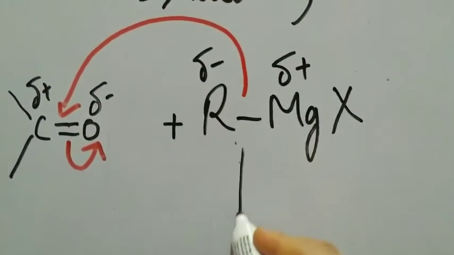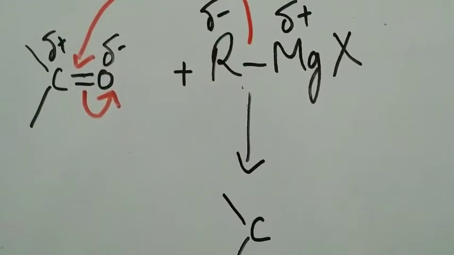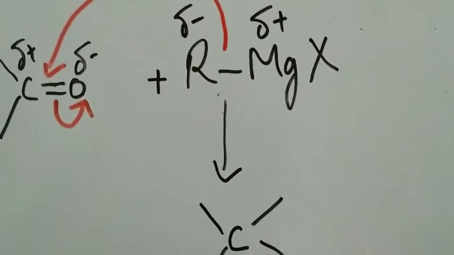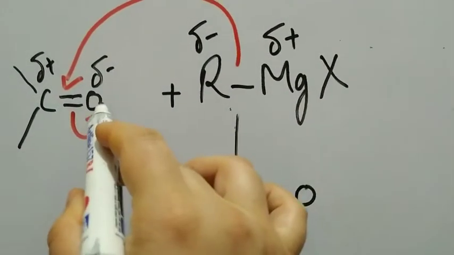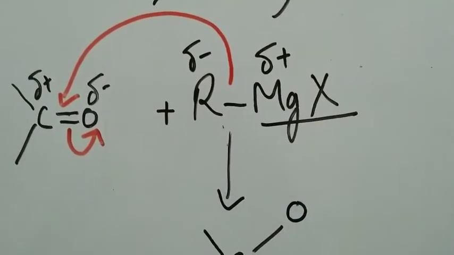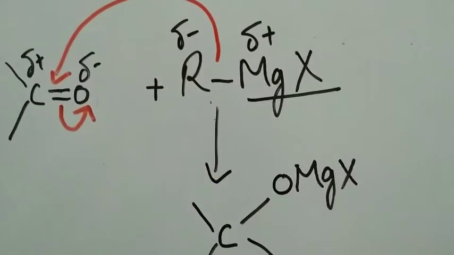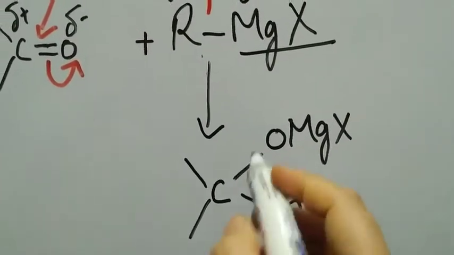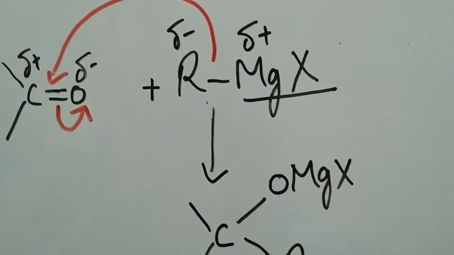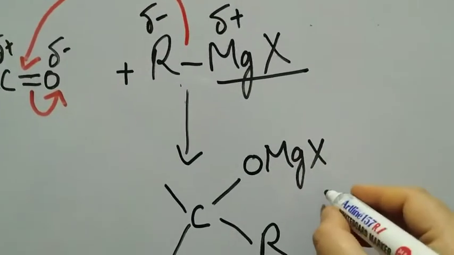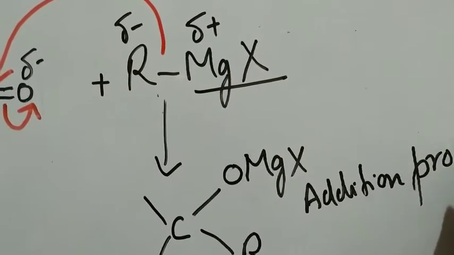And when that happens, I will write down carbon as such. We started with this carbon, we'll write it like this. We'll open this double bond into two single bonds. On one side we have oxygen. Since it's negatively charged, to it will be linked the positive part of Grignard's reagent, OMgX. Right? What are we left with? We are left with R. The whole RMgX is added to the carbonyl group. Nothing is lost. R got added, OMgX got added. That is why this intermediate compound is called the addition product.